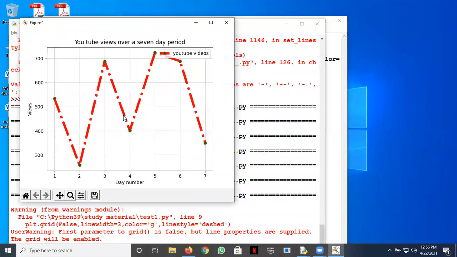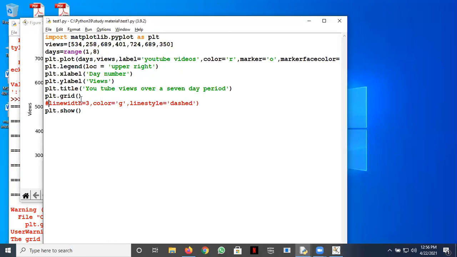You can check why this True is there, because it's there in the documentation. Others can also check it. All right. So we have seen that the grid can be invoked just by writing plt.grid, and then obviously if we need other things, then we can give the other arguments also.